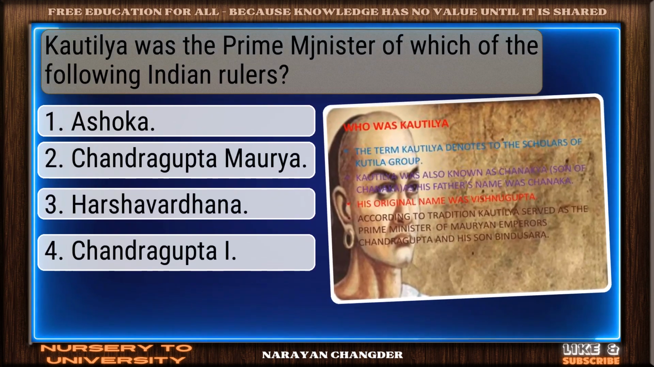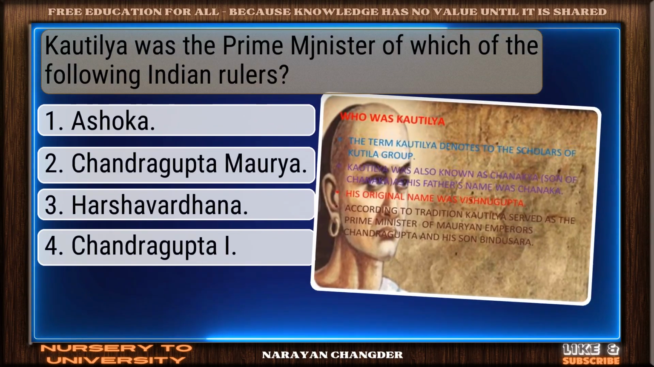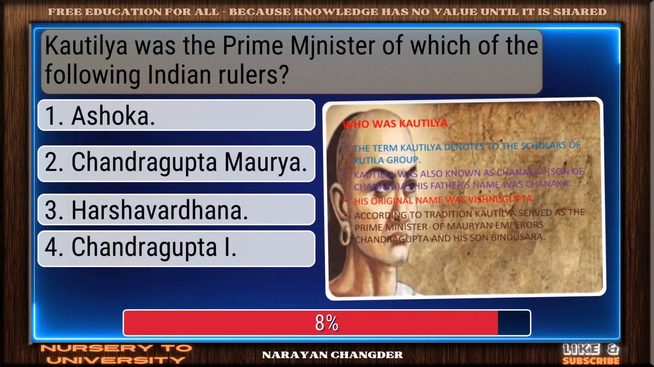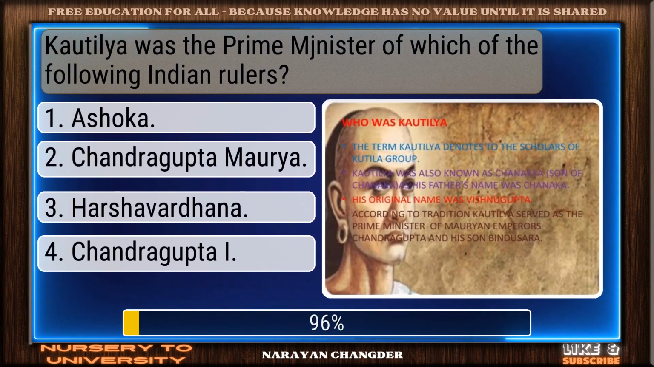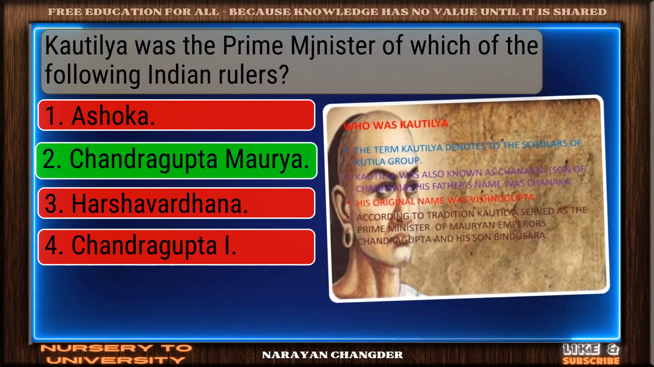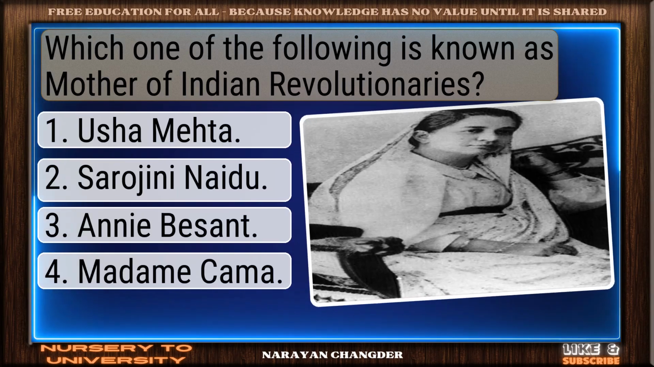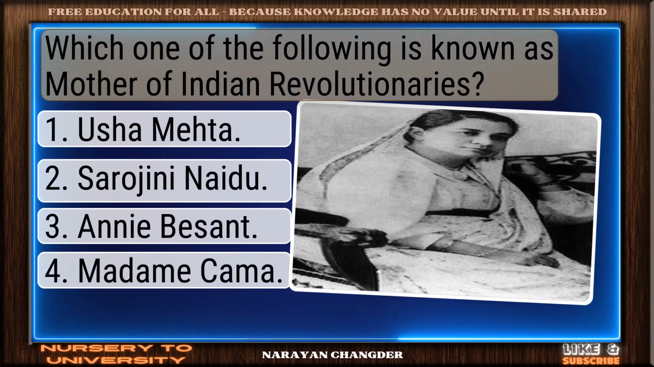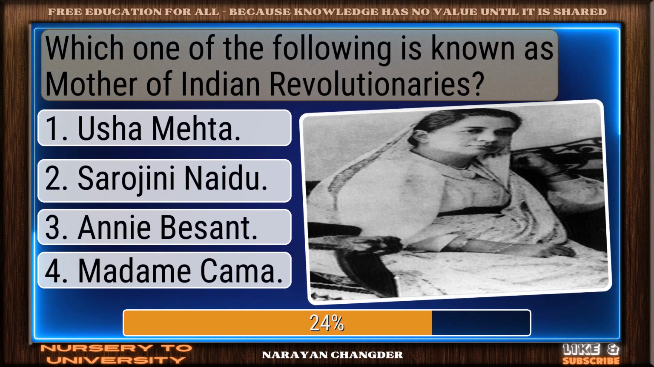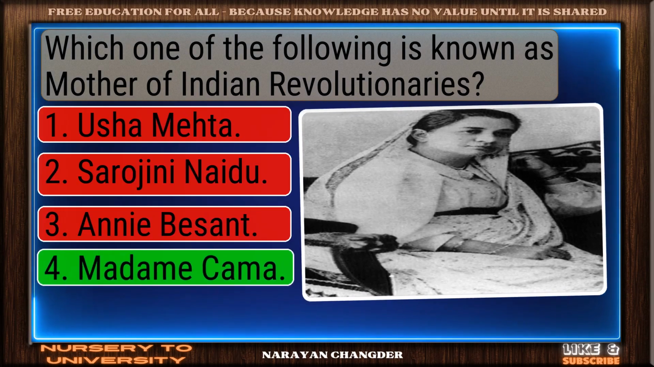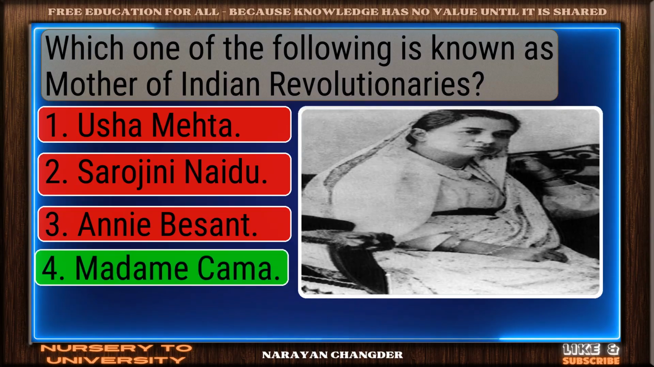Kautilya was the prime minister of which of the following Indian rulers? Well picked. Chandragupta Maurya is correct. Which one of the following is known as mother of Indian revolutionaries? Smart pick. Madam Kama is correct.